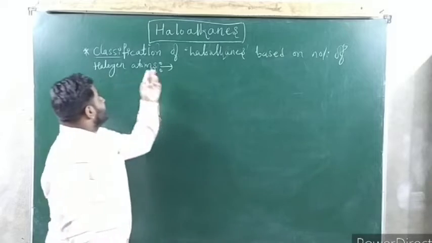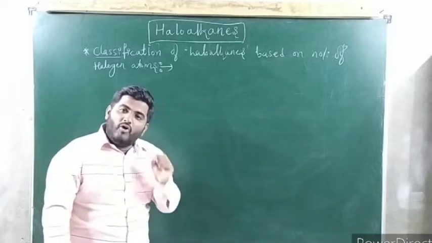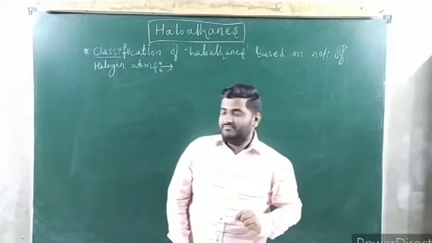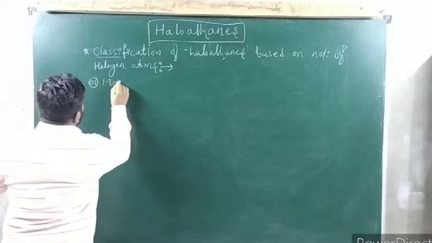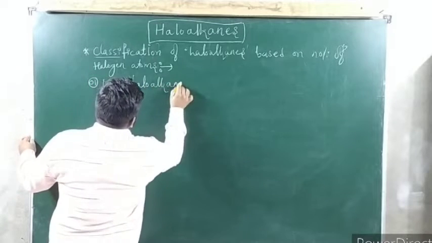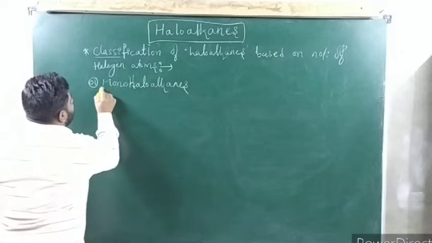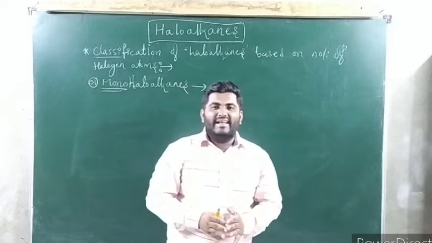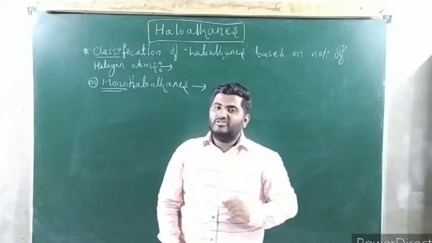Yes. Let us start with the classification. Classification of haloalkanes based on number of halogen atoms. Means how many halogen atoms are there? Based on that, haloalkanes are again classified into three types. Number one, monohaloalkanes. Then dihaloalkanes and polyhaloalkanes. Look at the name itself, indicating. Monohaloalkane means haloalkane containing only one halogen atom. Means one hydrogen atom of any alkane is replaced by a halogen atom.